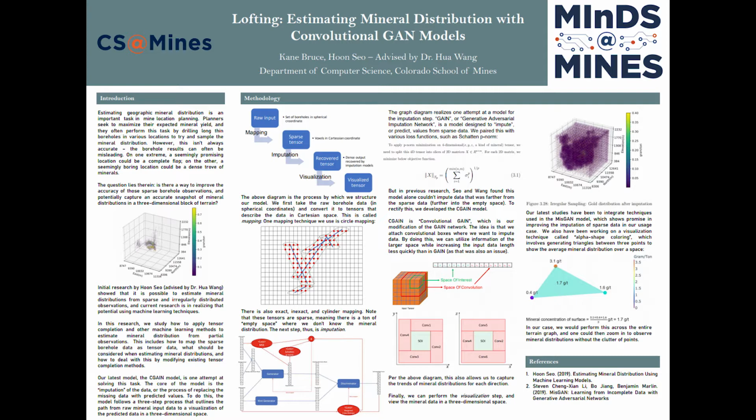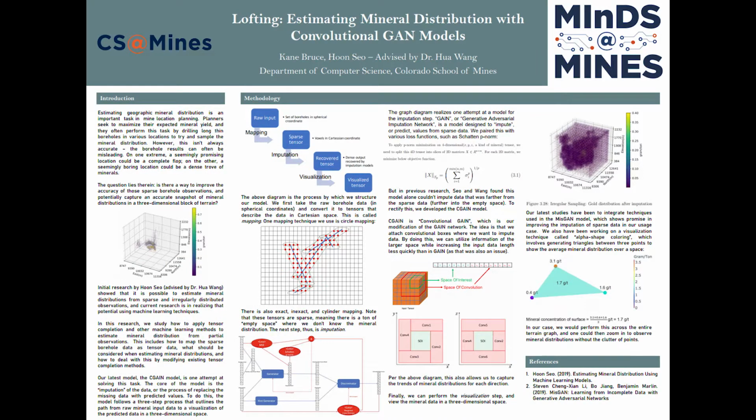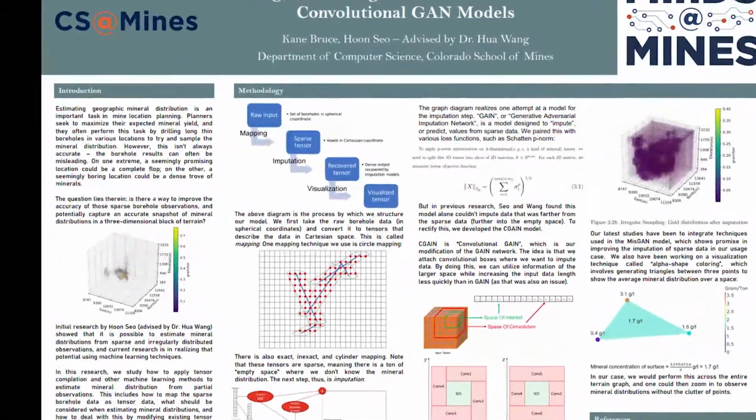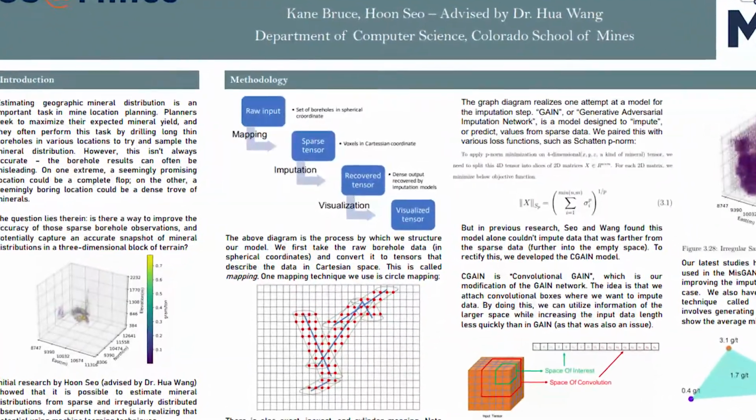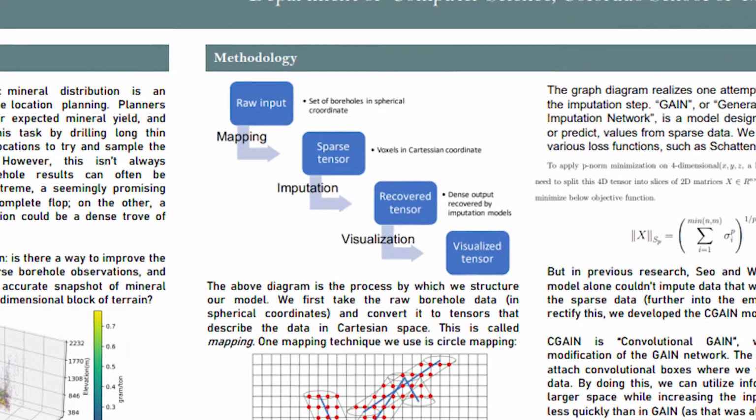Hoon and Dr. Wang have initially shown that it is possible to estimate these distributions using neural networks, specifically convolutional generative adversarial imputation networks, which are used to predict data from sparse amounts of data. In this model, the core of it is the imputation, which is the process of replacing missing data with predicted values. To do this, the model follows a three-step process that takes us all the way from raw mineral input data in tensors to a visualization of the predicted data in a three-dimensional space.